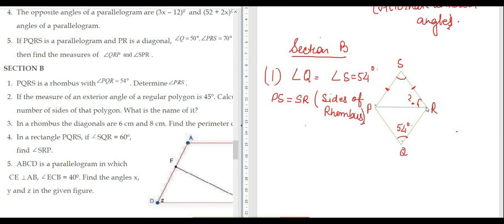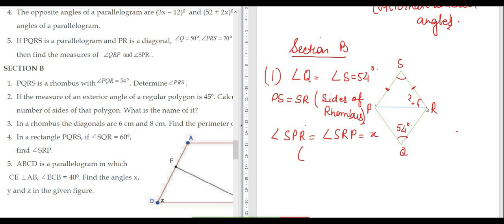Now since these two sides are equal, let us write angle SPR is equal to angle SRP. Let these two be equal to x. Why are they equal?